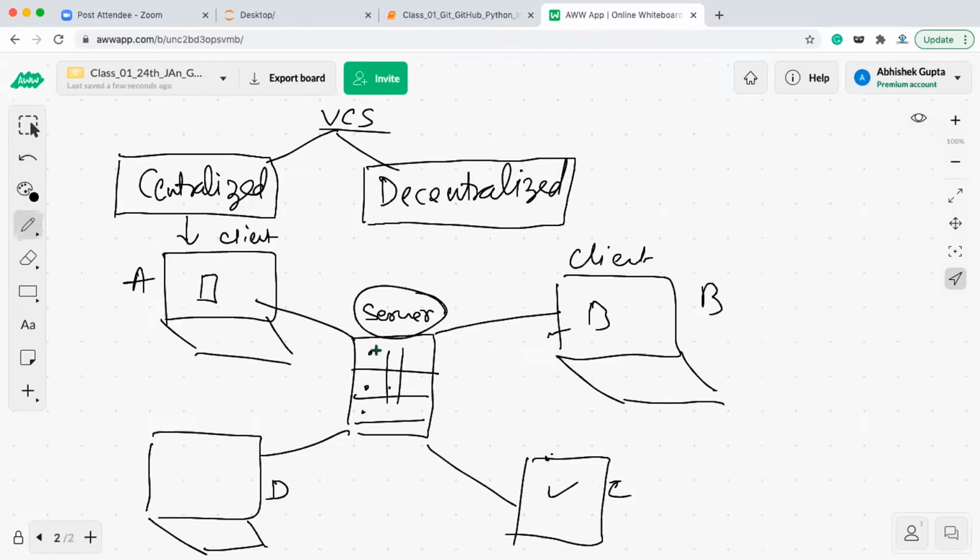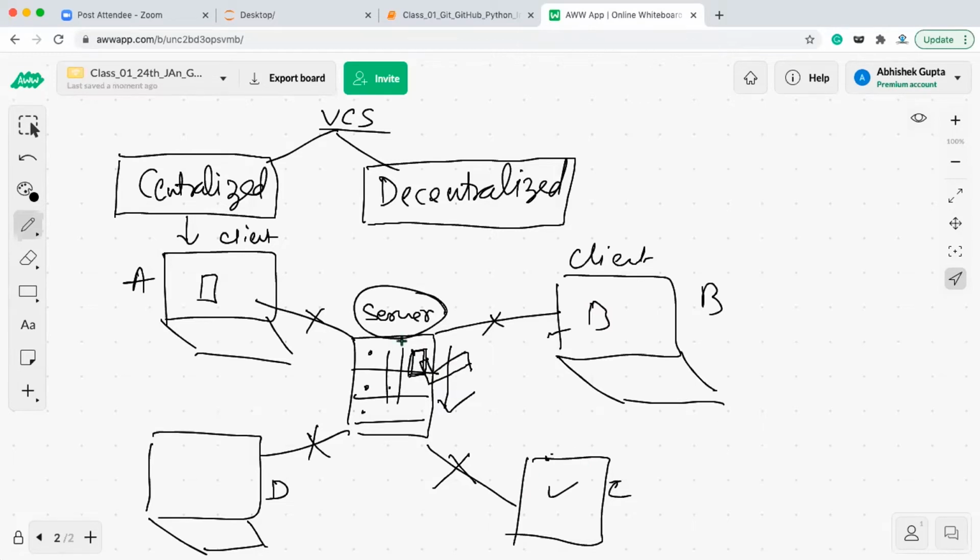But there is a problem in this. In the centralized version control system, if this central server goes down, the changes you have made will all be lost, and all these clients will lose the connection, so they are not connected now. Since they have all saved one single copy of the file on the server, they will lose all the progress to date, whatever they have done. So they have to work on the project again if they have not created a backup.